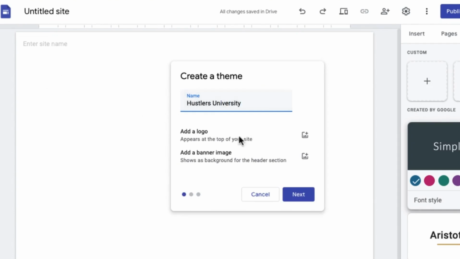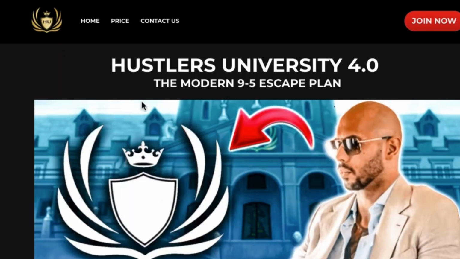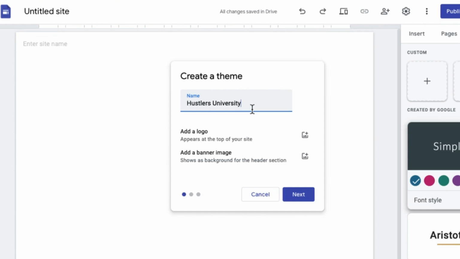Once you name this Hustlers University, you can go ahead and add a logo, and if you want to get the logo of this right here, guys, I'm just going to go ahead and screenshot this. But I'm actually using QuickTime right here to record my screen, so I can't screenshot this, but I have the file that I've already screenshot. So I'm going to come over to my Google sites right now. So you can see we have named this Hustlers University.